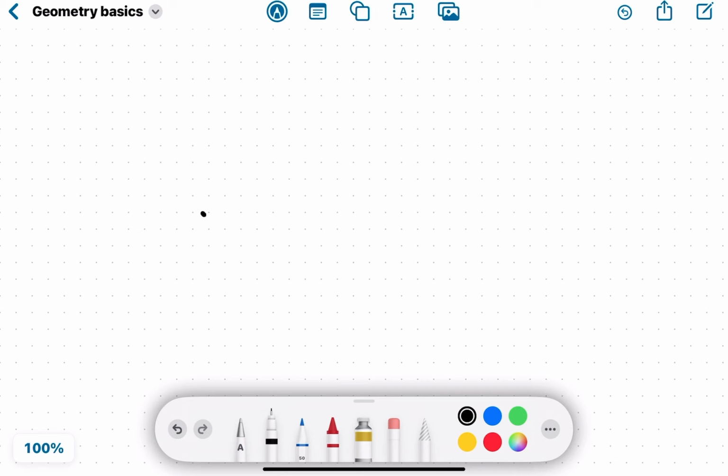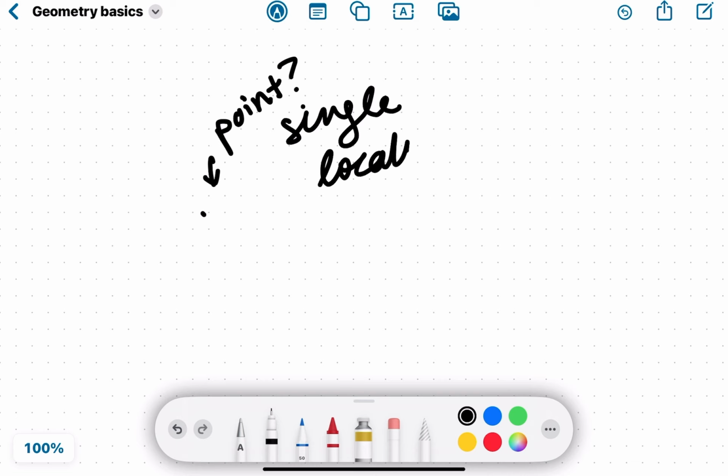A point. What's a point? A point is a part of space. Just a single location in all of the space. A single point, a single location. And then when you have another point and you connect them,